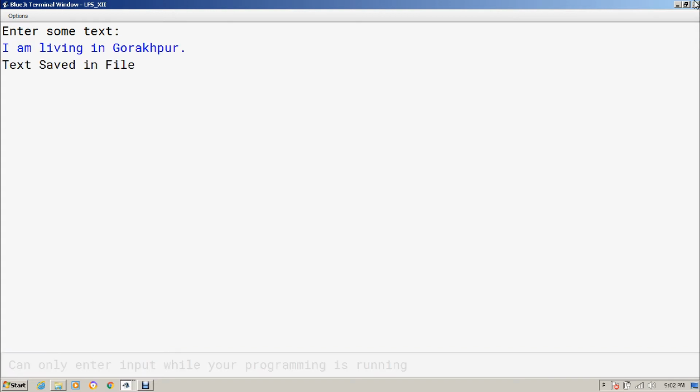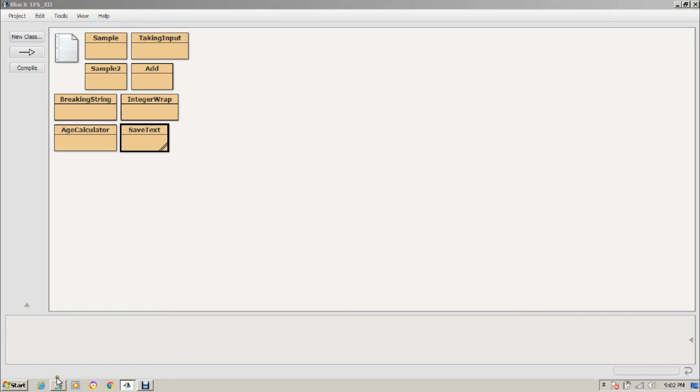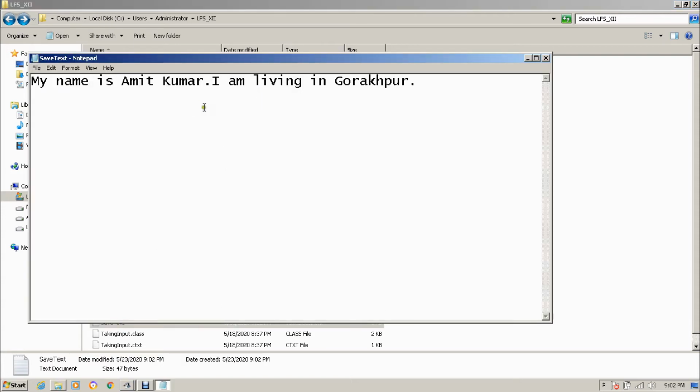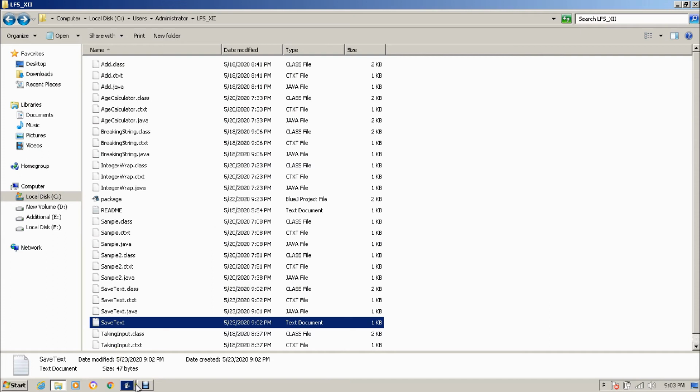This is also saved. Let's open the file and see whether it is saved or not. Both the texts should be there, and you can see both the texts are there and they are part of the same line because we are not changing the line there. Now let me show you the same output.